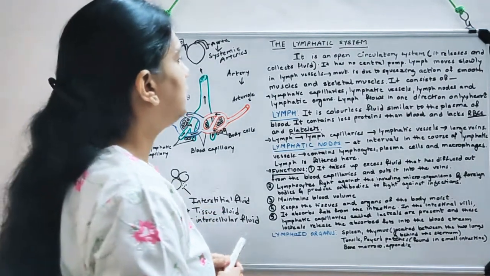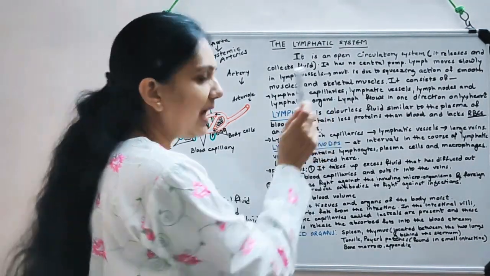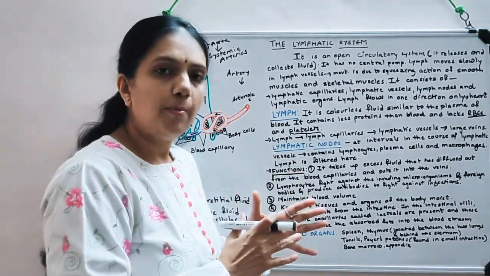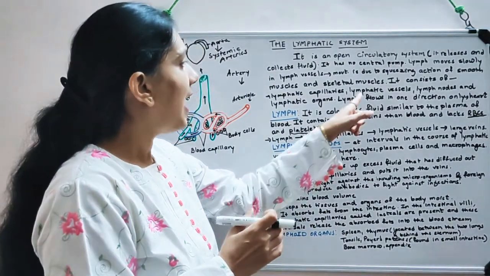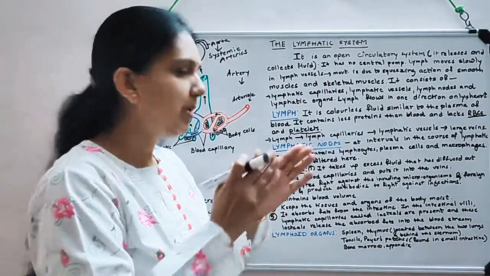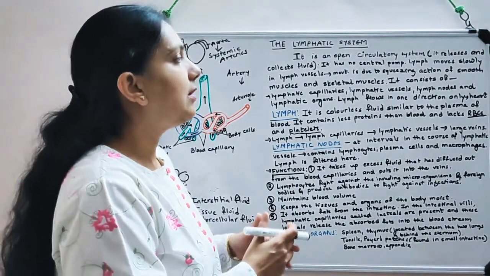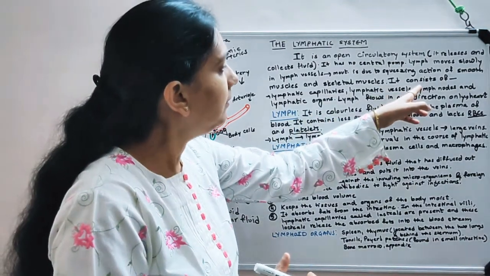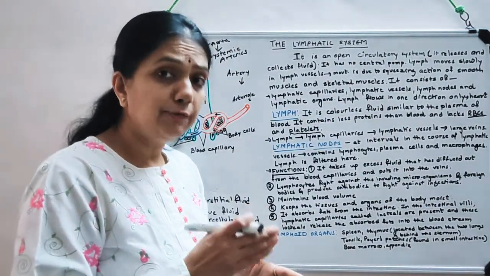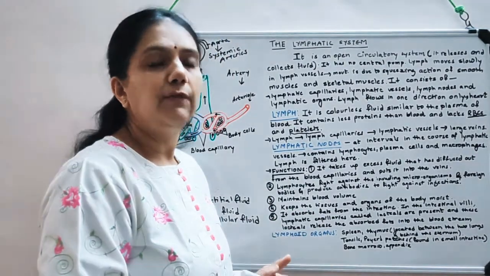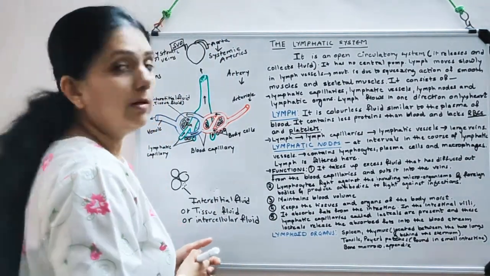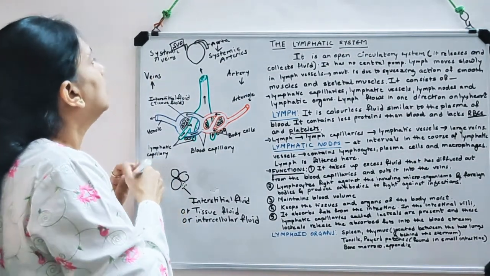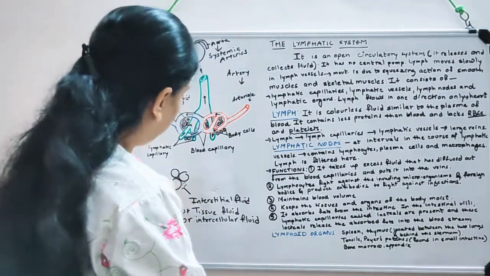Now what happens? We took up the first component, that is the lymphatic capillaries. So many lymphatic capillaries are there in the body, and then they merge and form the lymphatic vessels, the bigger ones. And there are lymph nodes. And then from lymphatic vessels they form the lymphatic ducts. From the lymphatic ducts, they put the lymph into the subclavian vein.